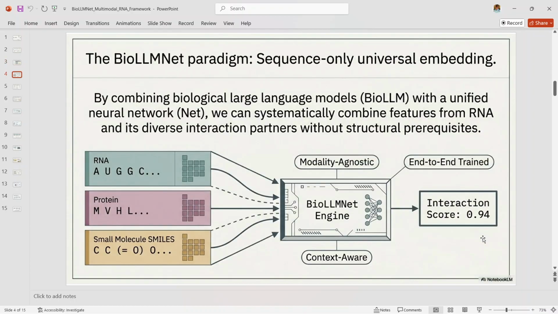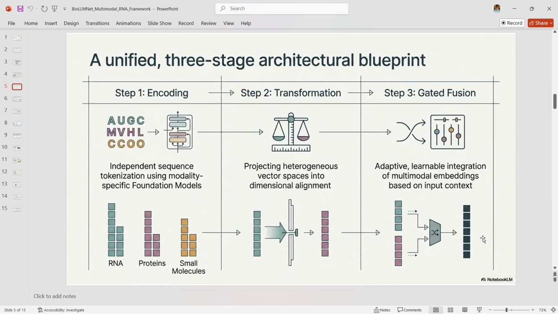The BioLLMNet paradigm. This slide explains the broader vision behind the method. The authors treat RNA, protein, and small molecule sequences almost like different biological languages, each encoded by a specialized foundation model and then unified inside one prediction framework. The important point is that BioLLMNet is not just one model for one task, it is designed to support multiple interaction types under a single architecture, which is a major strength of the paper.